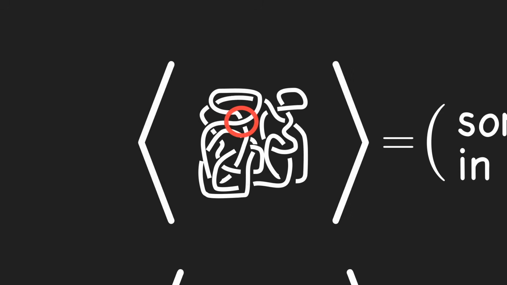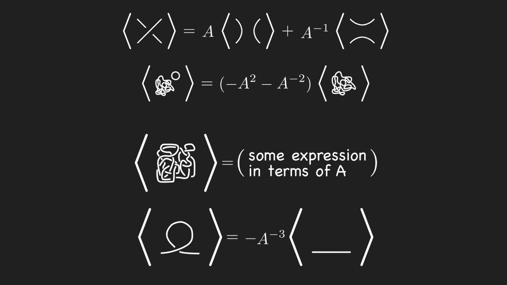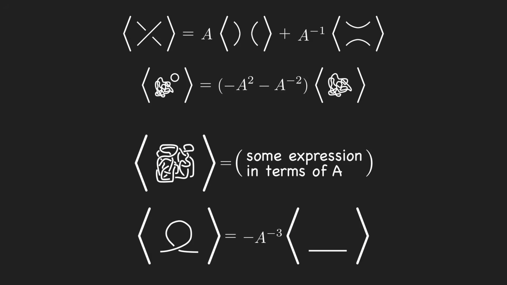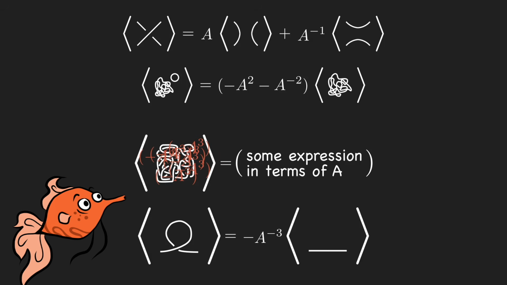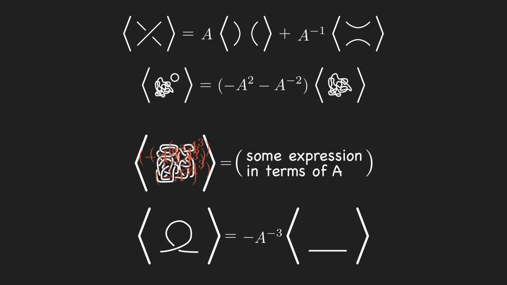Now this crossing is not obviously part of a twist, but it still should count for a factor of minus a cubed. So it seems that the resolution to all of our woes would be to look at every crossing in the original diagram and have it count for a factor of minus a cubed. Well, we don't have to look at every crossing, just the ones where the overstrand and understrand come from the same link component, since when they don't, that crossing couldn't have possibly come from a twist. The factors of minus a cubed we'll call the canceling factors, since they're meant to cancel the unwanted factors of minus a to the minus 3 generated by Reidemeister 1 moves.